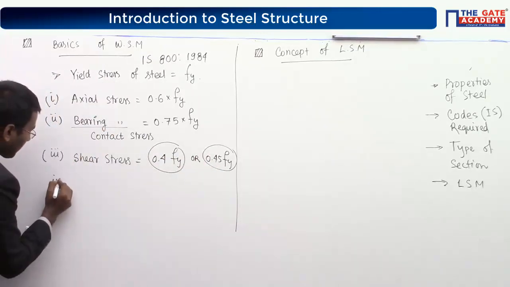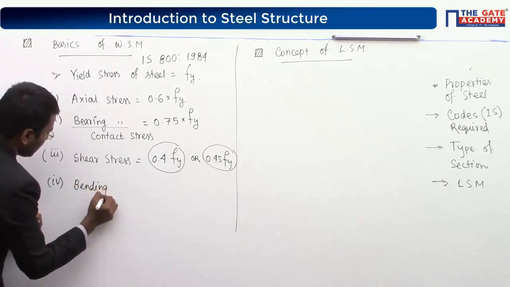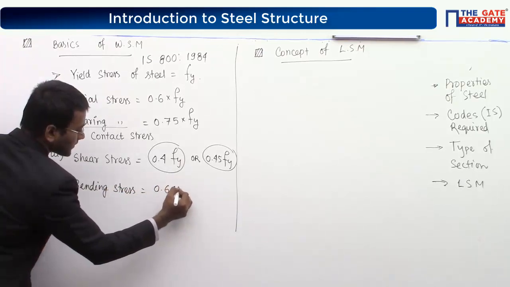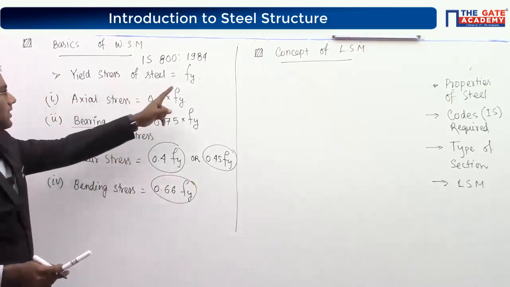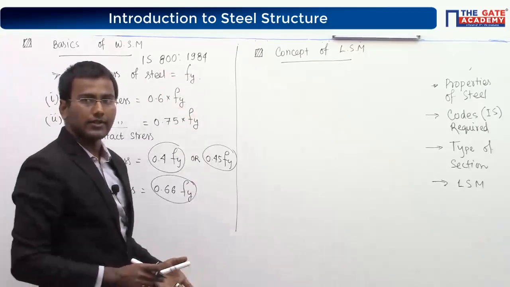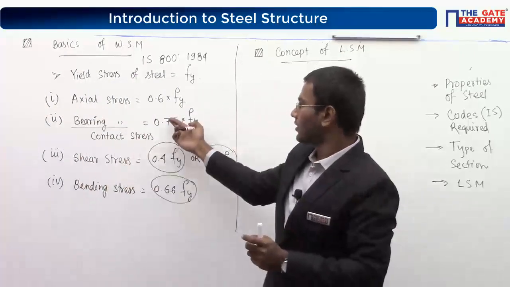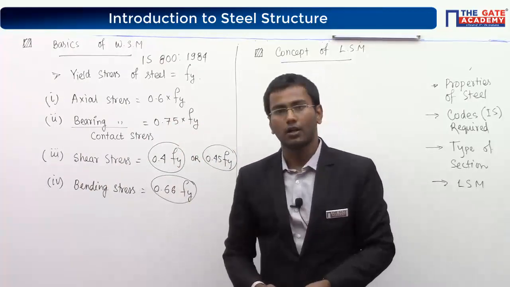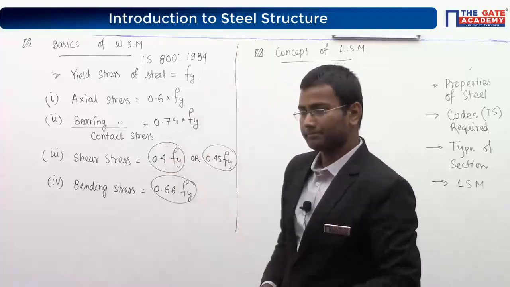And number 4, your bending stress. Bending stress is equal to 0.66 or 0.67 Fy. That is your bending stress. If yield stress is given Fy, then we will follow this one. Axial stress means axial tensile or axial compressive. Next one is bearing stress or contact stress. Third one, shear stress, and number 4 is bending stress. Just remember the data, these datas.